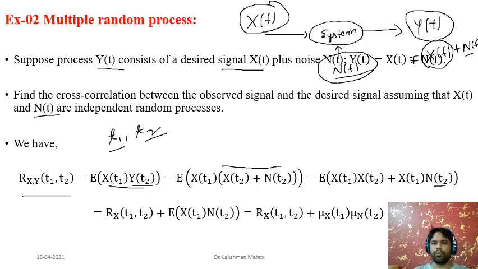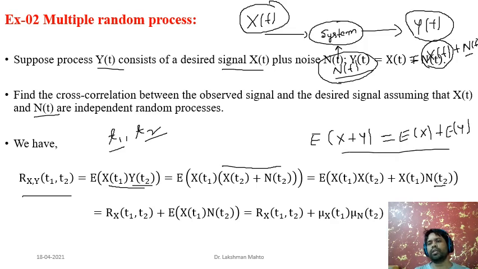If you know the property of expectation, it behaves with a linear property with respect to addition. That means the expectation of the sum of two random variables is equal to the sum of the corresponding expectations. That means the expectation of x plus y would be equal to the expectation of x plus the expectation of y. So it is linear with respect to addition. It is very easy to derive from the definition of expectation.